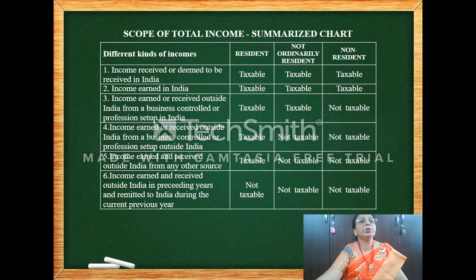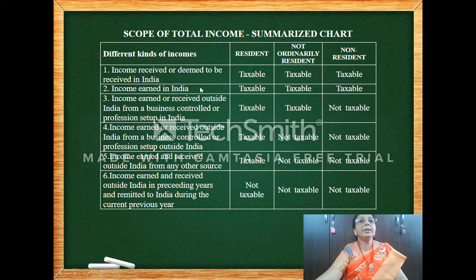So now moving on to the scope of total income, there is the situation of a resident, a not ordinary resident, and a non-resident. So it is easy to remember, it is just 6 points. Income received in India, taxable for resident, for not ordinary resident and non-resident.